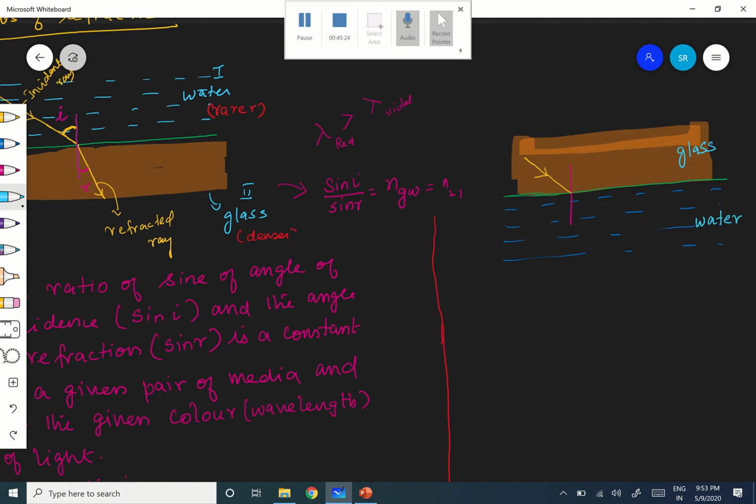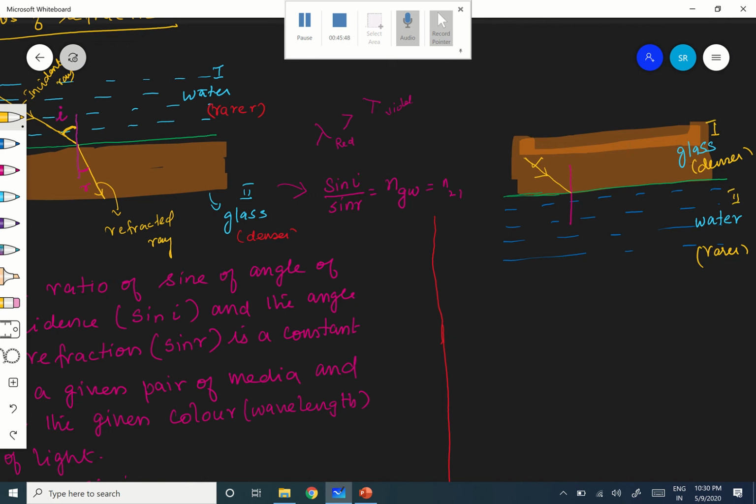The incident ray is going from denser to rarer medium now, right? This is the denser medium and this is the rarer medium. This is the first medium and this is the second medium.